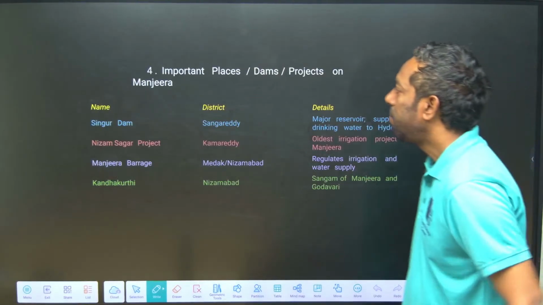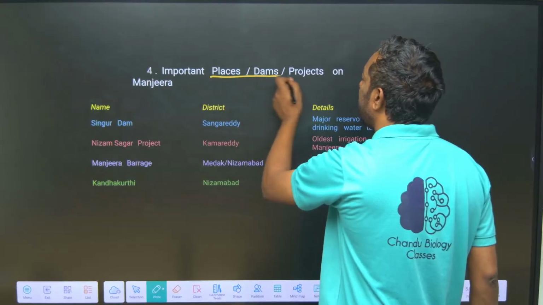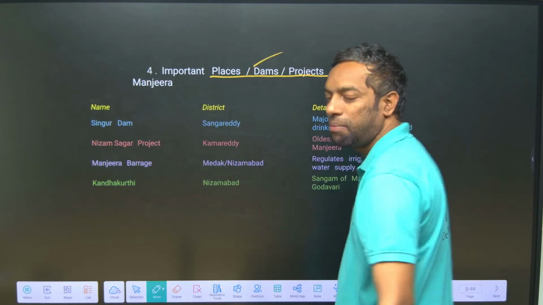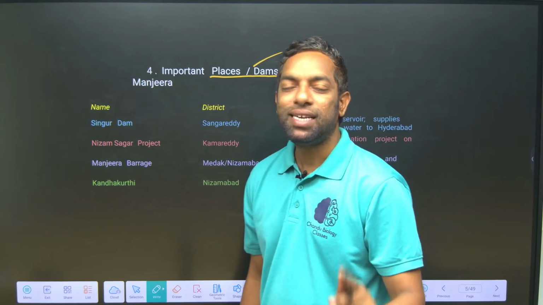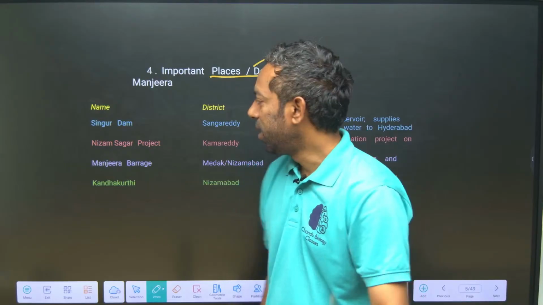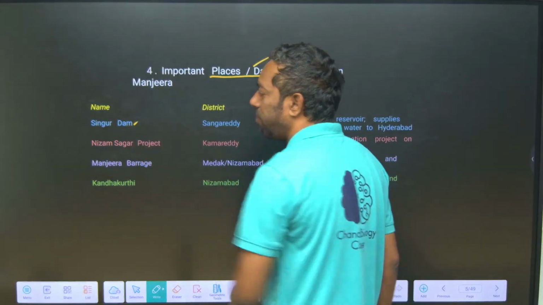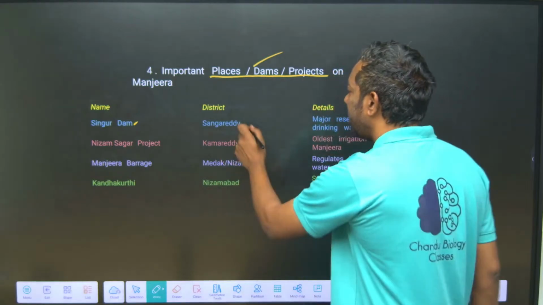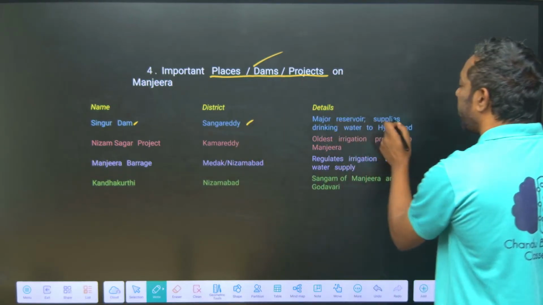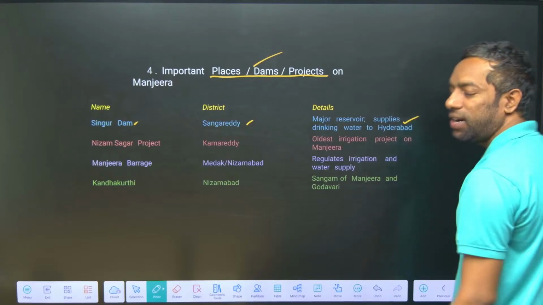Next, the most important places, dams and projects of the Manjira. This is also important from the exam point of view. Singur Dam is in Sangareddy, a major reservoir supplying drinking water to Hyderabad.